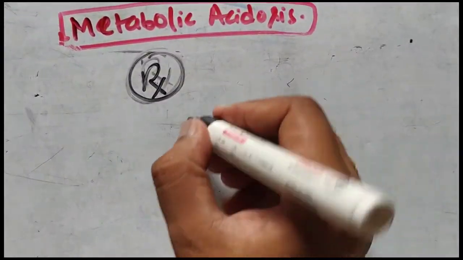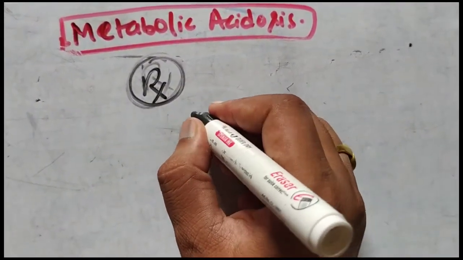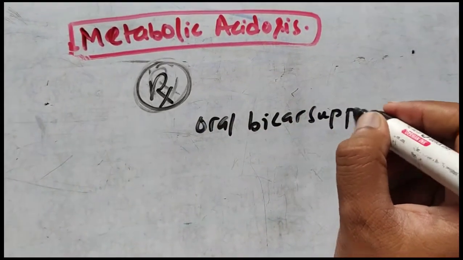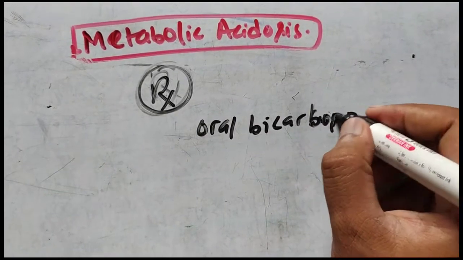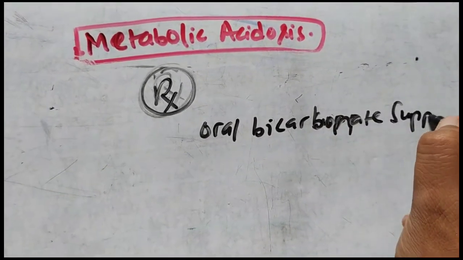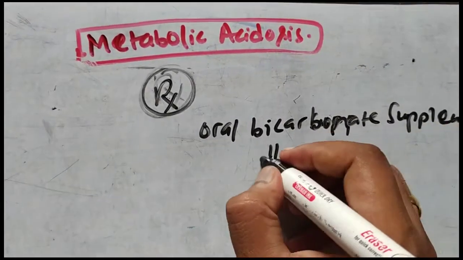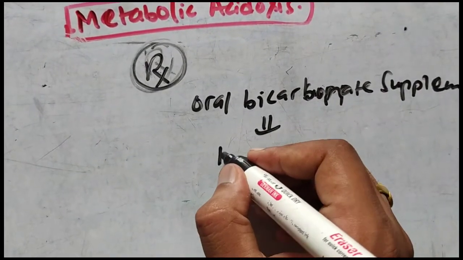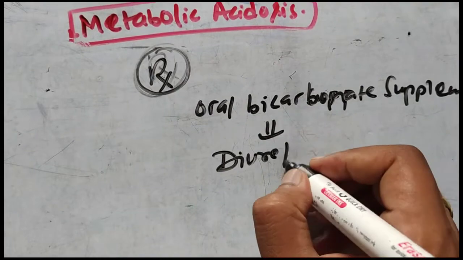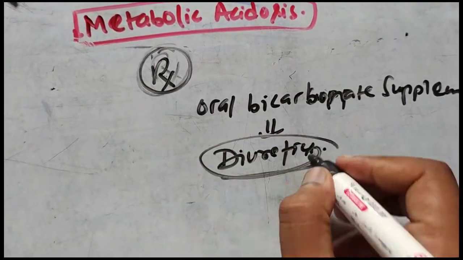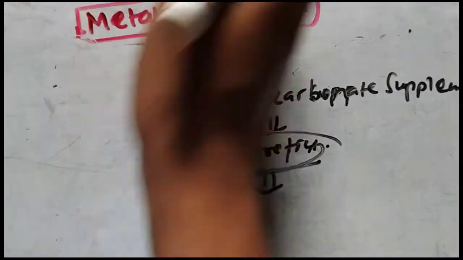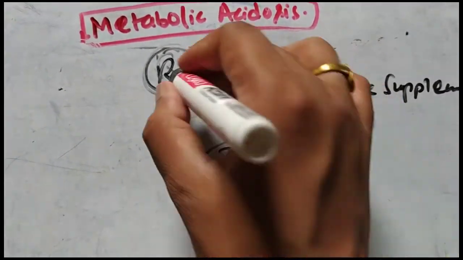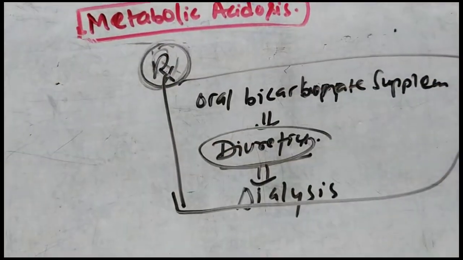The late stage metabolic acidosis is usually corrected by oral bicarbonate supplementation. Another treatment that can be given is diuretics, which will lead to the excretion of the organic acid. If this also doesn't work, then you can go for dialysis. This is the last treatment option in case of metabolic acidosis.